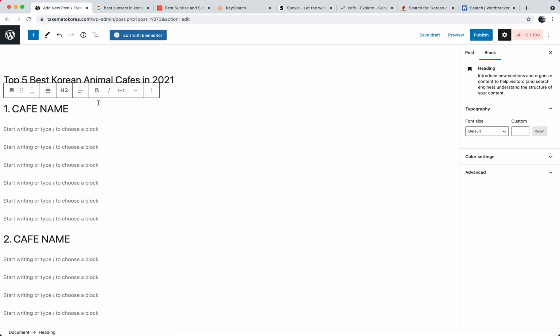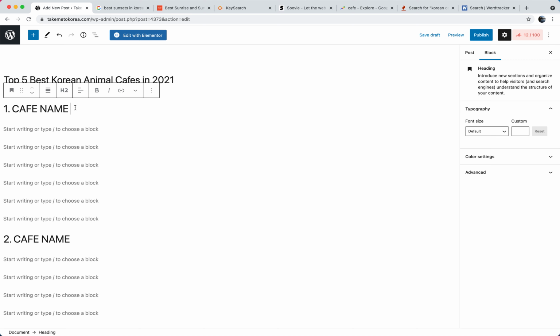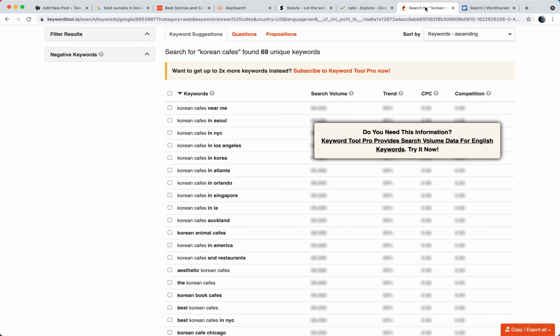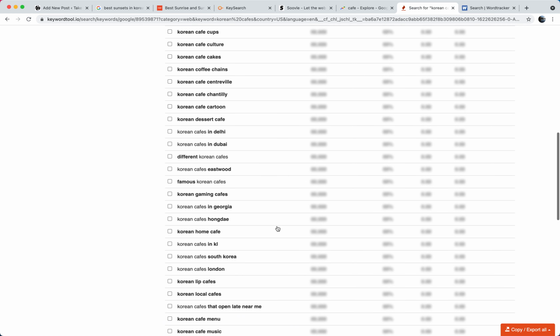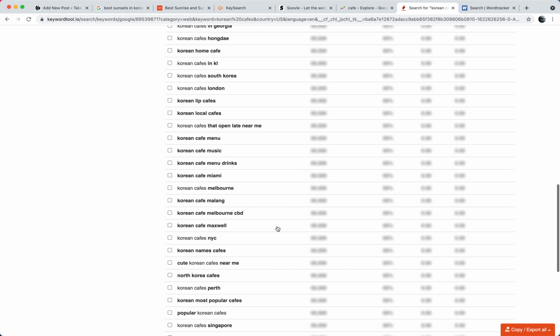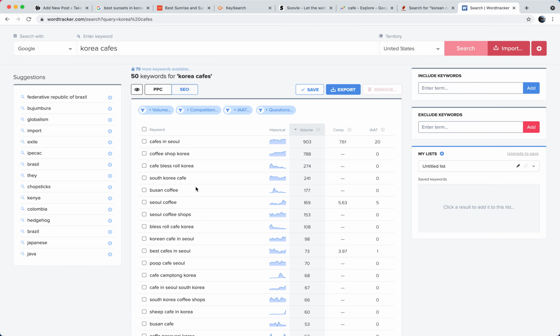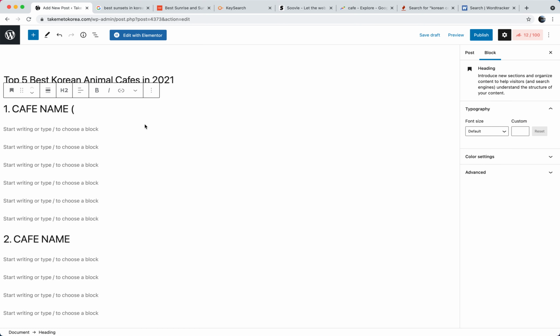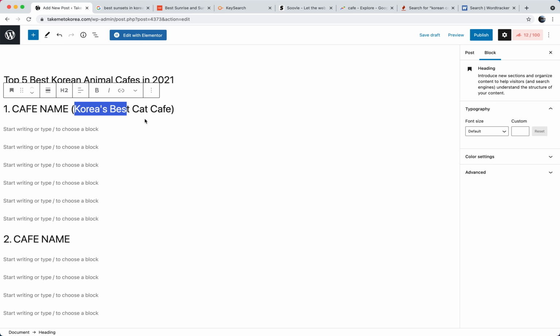In these headings, you can also include keywords and such. However, it's not vital. Like, for example, if I have cafe number 1, the name goes here, and then I could put next to it, let's see. I think I saw before that cat cafes were very popular. I can't find them here now. But to make this a bit more specific, I could put Korea's best cat cafe. So now I've managed to put another keyword in.